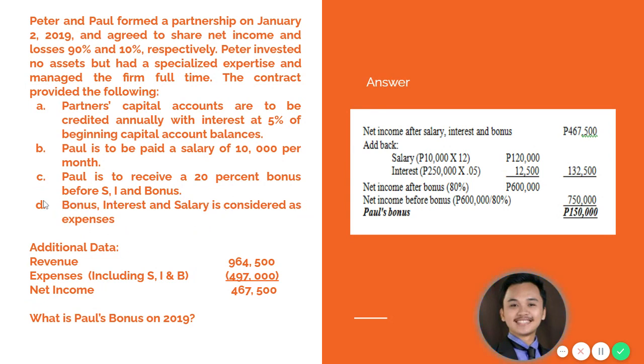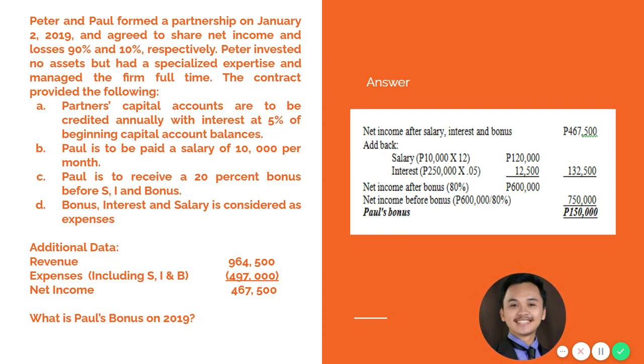Take note, guys, that we have two ways of accounting for bonus, interest, and salary. First, and the most common way, is that it is accounted as part of your net income distribution scheme rather than as a salary. However, you can also recognize bonus, interest, and salary as an expense as long as you adjust the net income of the partnership properly.